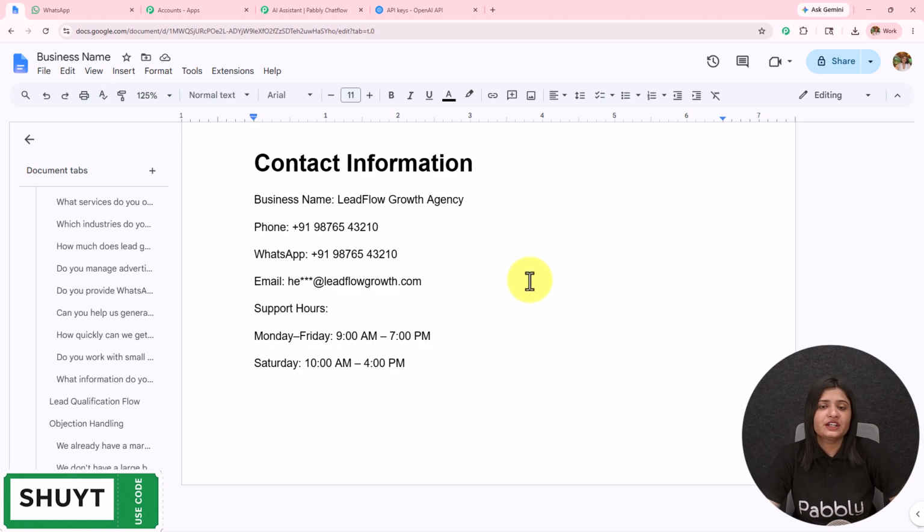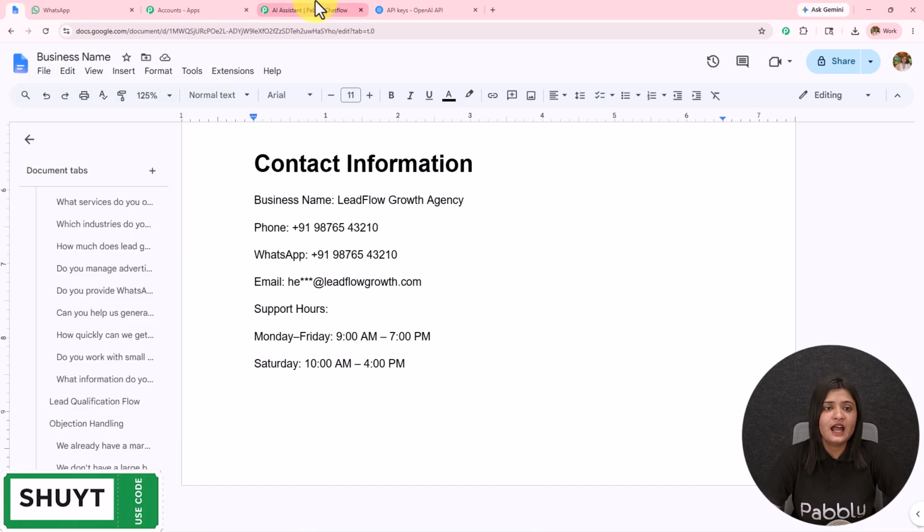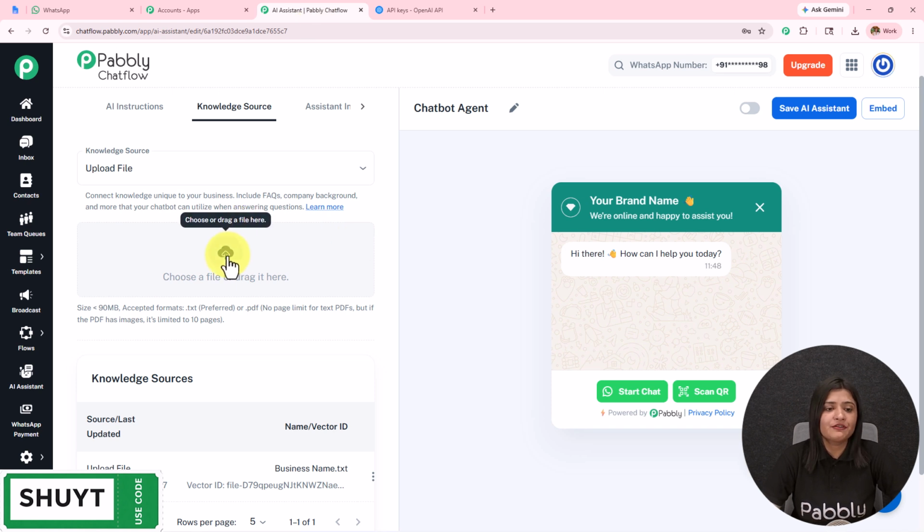So you have to create a very detailed knowledge base, include all the details of the products, services and your business, and after that you have to go to this file, click on download, and then download this in .txt or .pdf format. After you download this, you have to upload it over here, and if the PDF has images, the limit is up to 10 pages only.